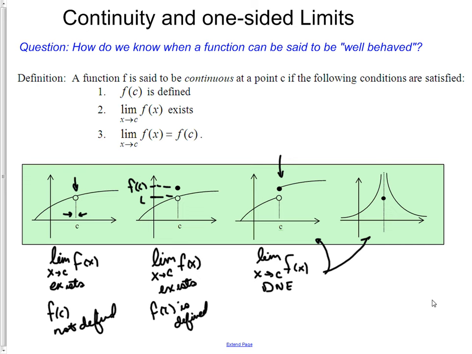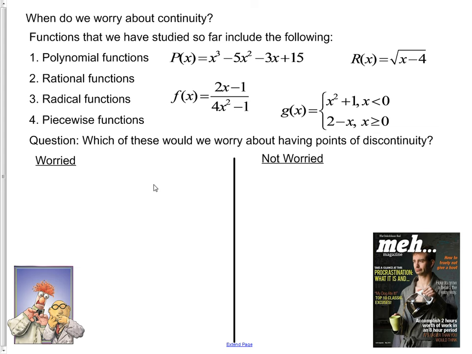So the next question we might ask is, when are we worried about discontinuities and when are we not? Functions that we've studied so far include polynomials, rationals, radicals, and piecewise functions. We've previously stated that p of x, polynomial functions, are the kind of functions where we're not really worried about continuity, because unless we define something differently, at every point the value of p of x will be defined.